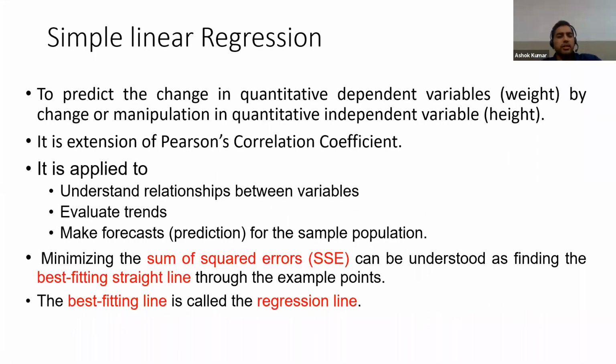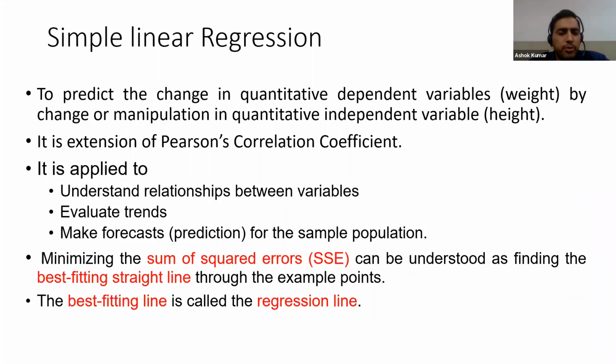Now simple linear regression. It predicts the change in a quantitative dependent variable, for example weight, by change or manipulation in a quantitative independent variable, for example height. So if we change height and want to see the change in weight, we want to predict, so we have to use simple linear regression.